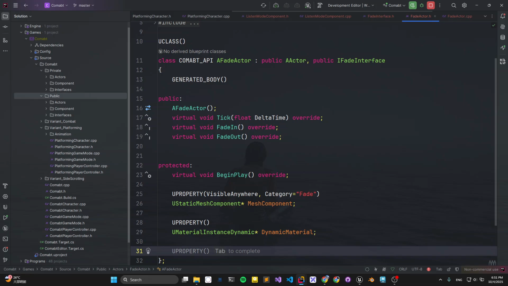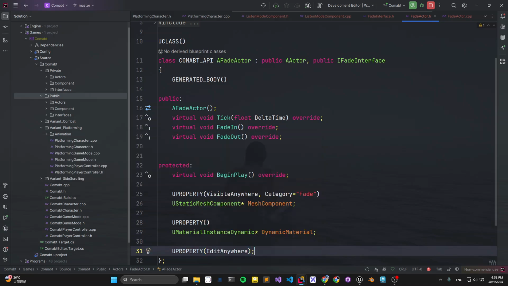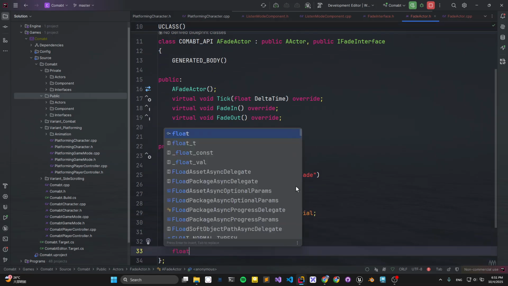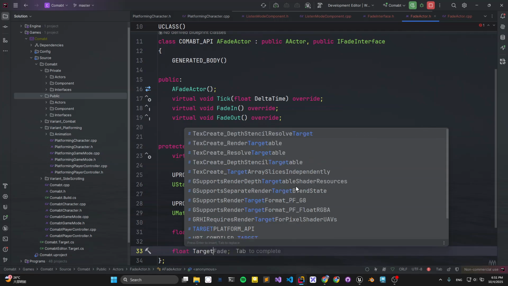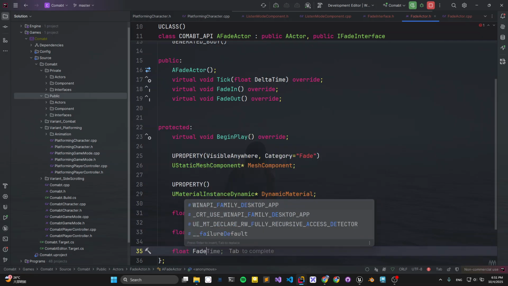We also want some value to go from fade in to fade out. For example, we can change it, add EditAnywhere. No, we don't want to add it for the current fade. Also another value is target fade. Also a speed, for fading in and fade out.